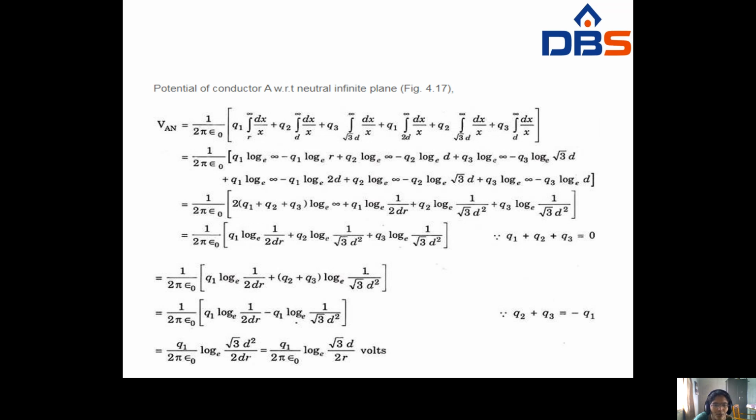See here, the potential of conductor A with respect to the infinity neutral plane.